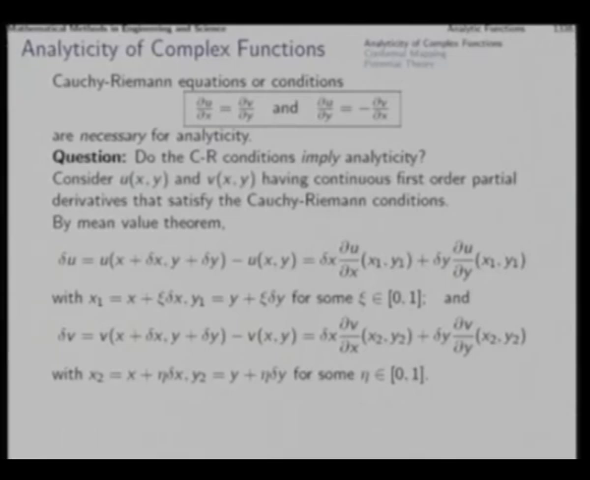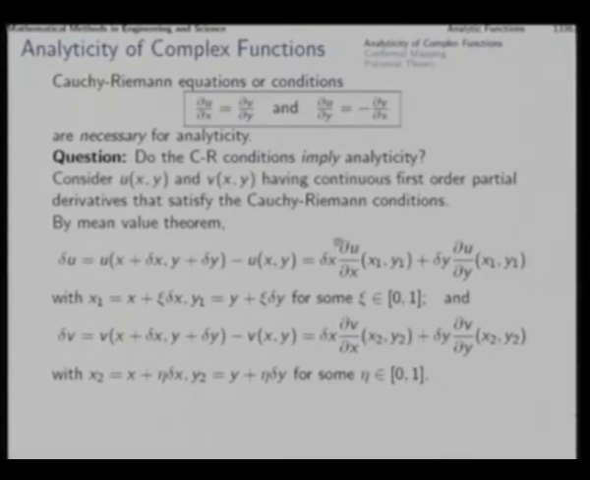Then we want to show that the function is analytic. For that we construct delta u and delta v. So, what is delta u? Delta u will be u at the changed point minus u at the current point, and up to first order we will get this as delta x into del u by del x at the point x1 y1 plus delta y into del u by del y at the point x1 y1. What is x1 y1 here? x1 y1 is a point in the line segment joining the original point to the changed point.